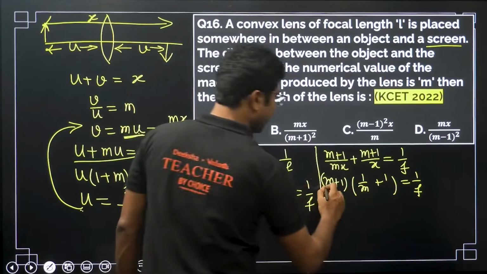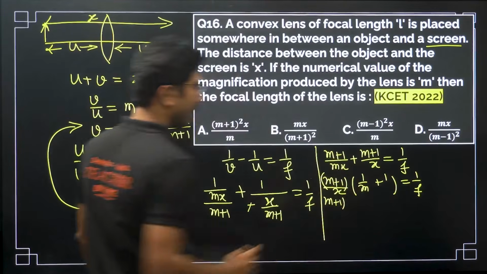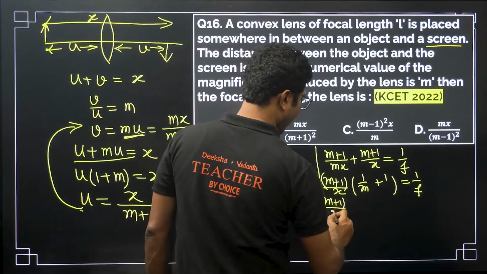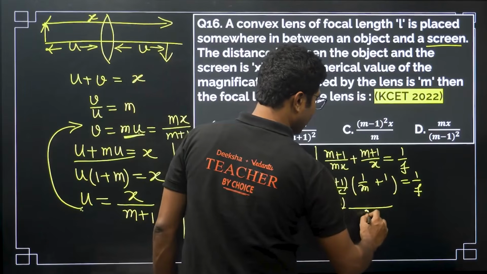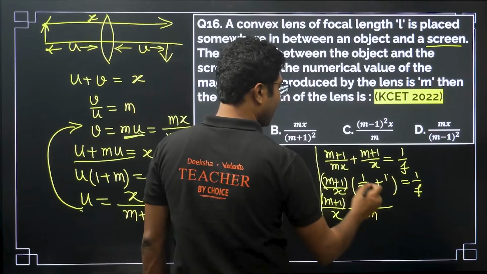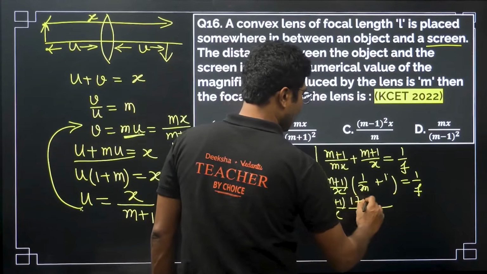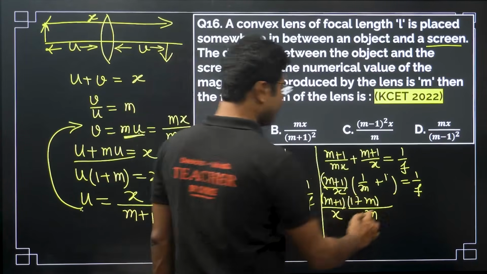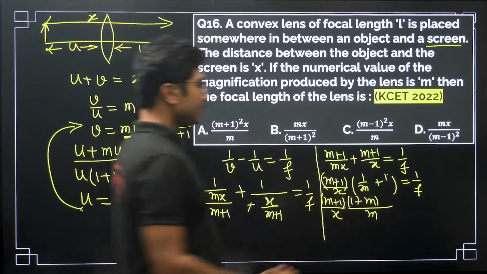Let me write it here only. m plus 1 by x is common. So if you do the thing, m cross multiply 1 plus m, right. Now 1 plus m can be written as m plus 1. This equals 1 by f.